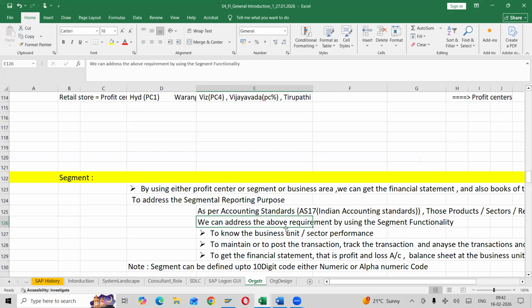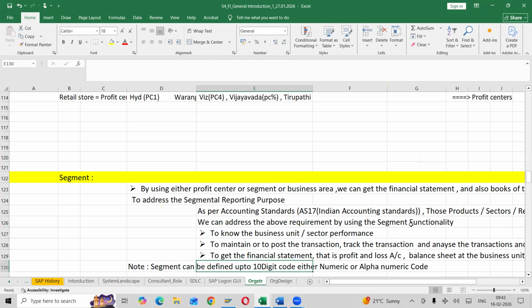We can address the above requirements by using the segment functionality. Clear? So if it is more than 10%, then we can assign it to a segment. To know the business unit or sector performance, whether it is doing more than 10% or not. To maintain the same, transactions can be recorded, tracked, and analyzed. To get the financial statement, that is the profit and loss and balance sheet, at the business unit level.